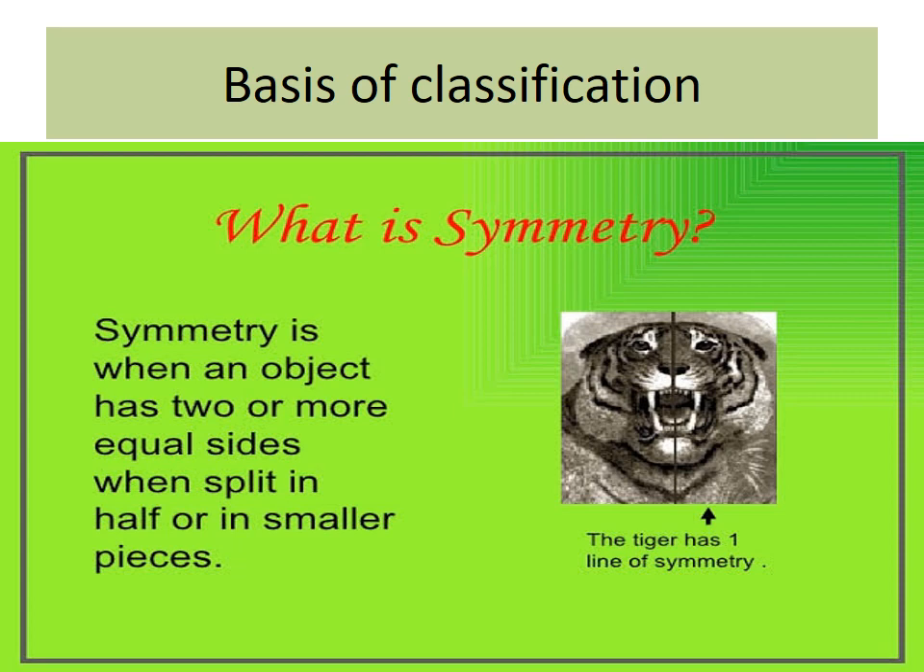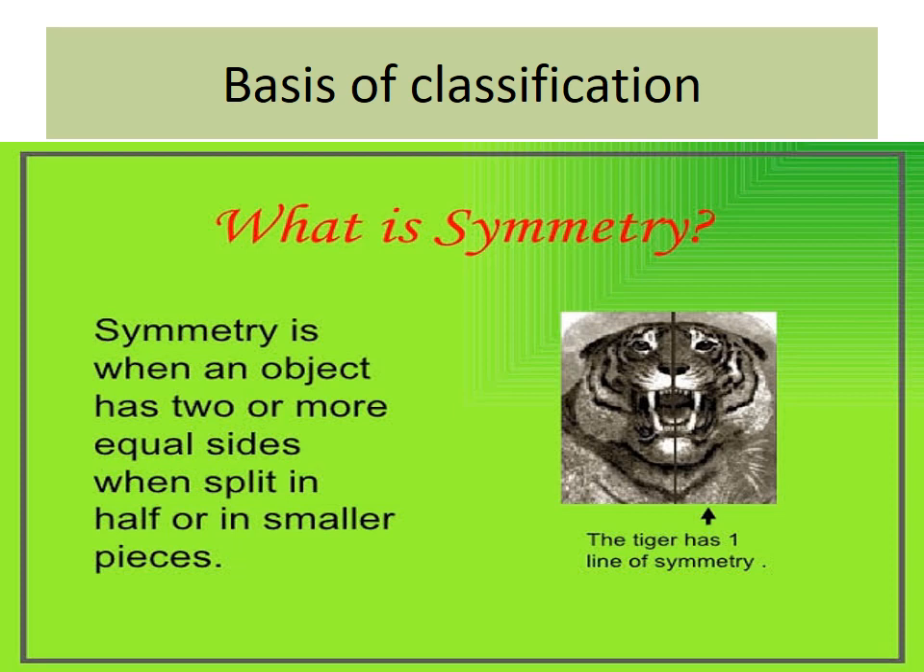Basis of classification. We can divide the animal kingdom based on level of organization, that means arrangement of cells, body symmetry, germ layers, and nature of coelom. What is symmetry? What are germ layers? What is the nature of coelom? That we will study. Okay.